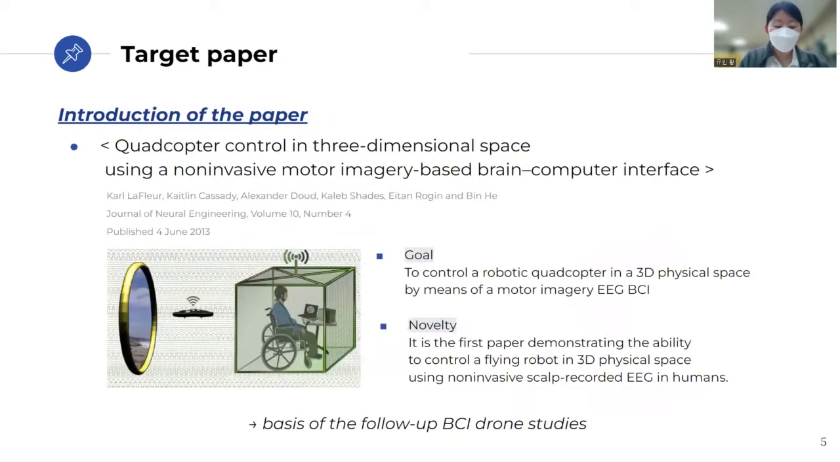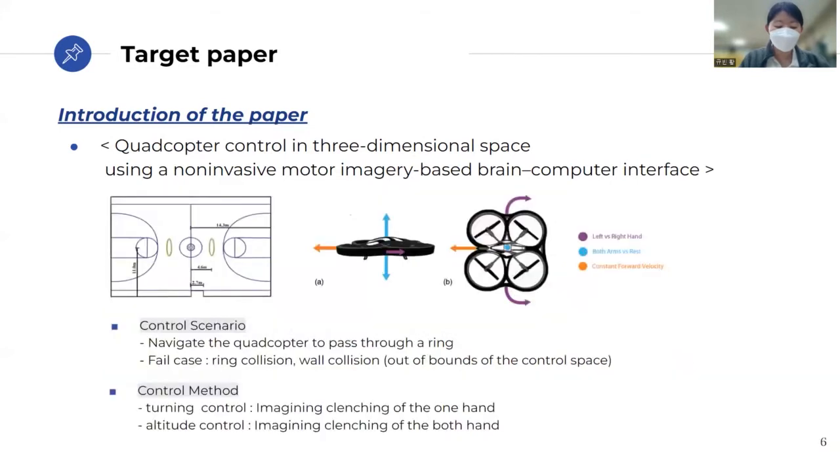The purpose of the paper, quadcopter control in three-dimensional space using a non-invasive motor imagery-based brain-computer interface, is to control a robotic quadcopter in a 3D physical space by means of a motor imagery EEG-BCI. It is the first paper demonstrating the ability to control a flying robot in 3D physical space using non-invasive scalp-recorded EEG in humans. It has become a basis of follow-up drone research studies.